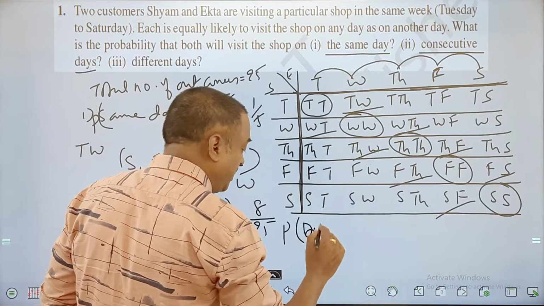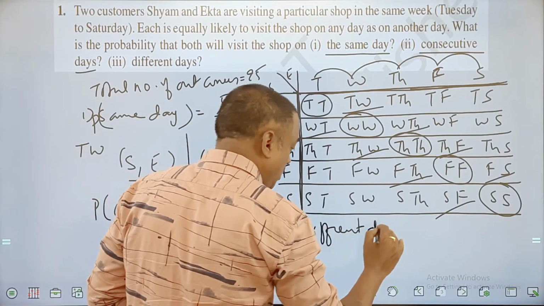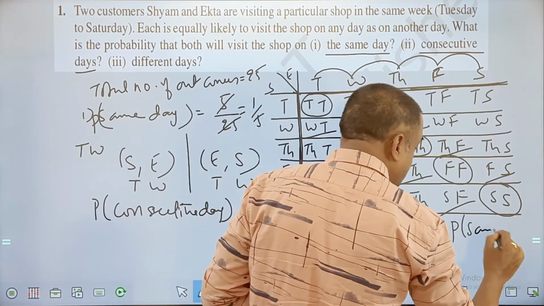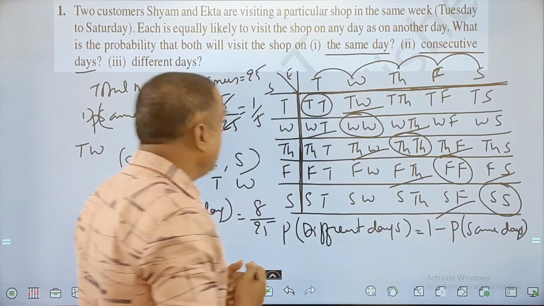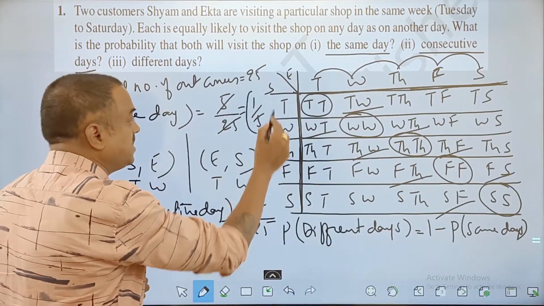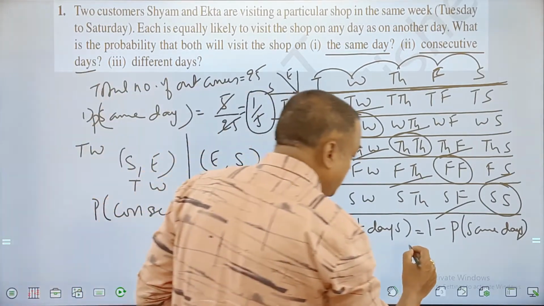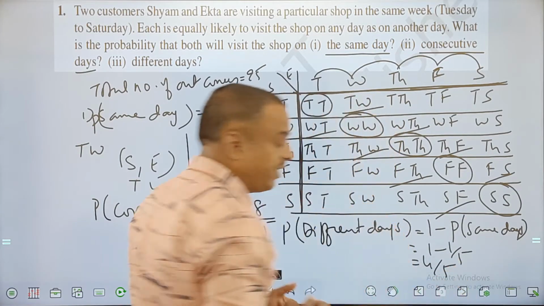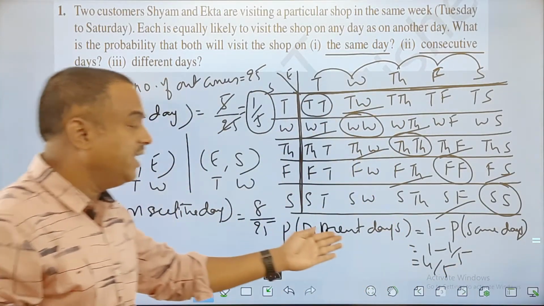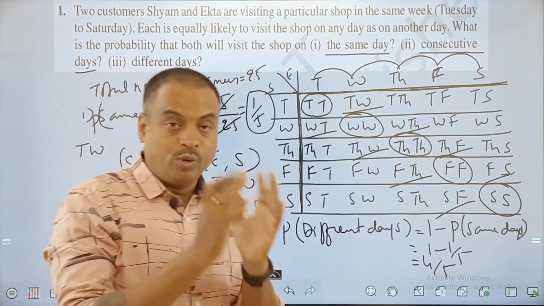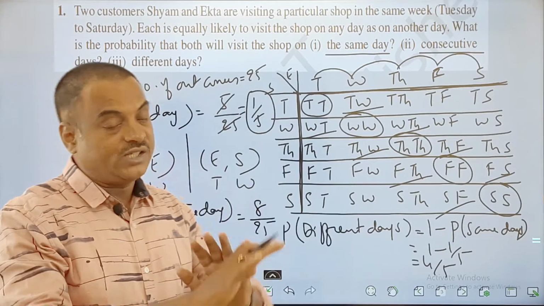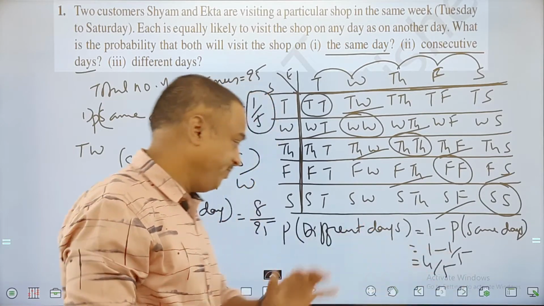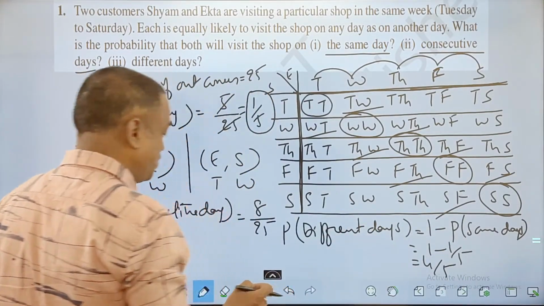Probability of different days is equal to 1 minus probability of same days. And you can see we already have the answer for same days, 1 by 5. So my answer here would be 1 minus 1 by 5, which is equal to 4 by 5. So very easily we can do this. If I eliminate the same day cases from the total, the rest will be different days. So that's your answer, 4 by 5. Is that clear? So let us now move on to the next question, all of you.